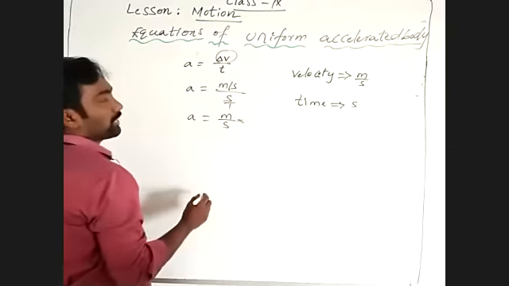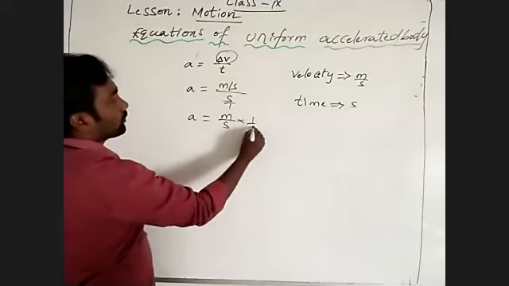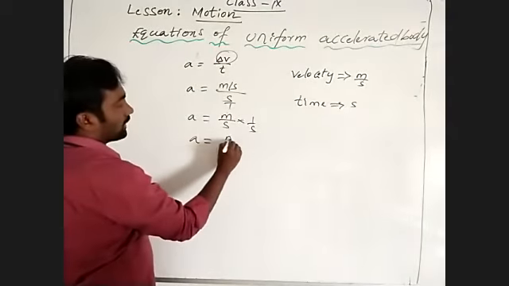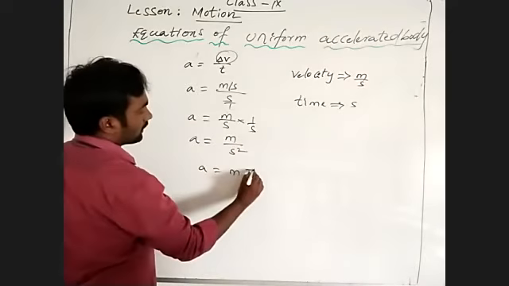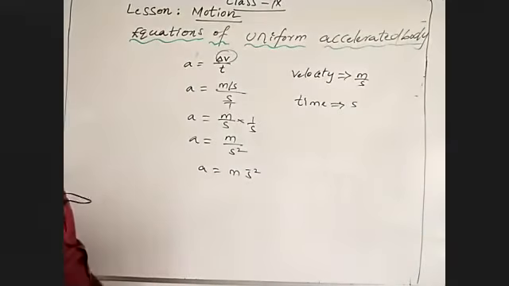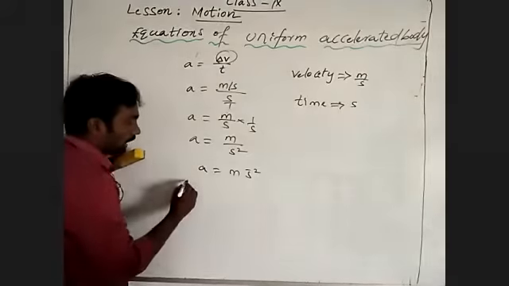By making the reciprocal, we can write meter per second square. So acceleration is equal to meter second power minus 2.